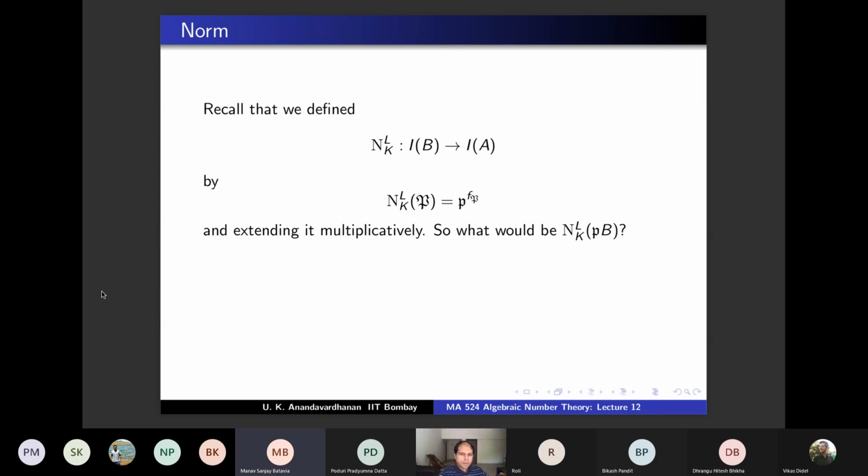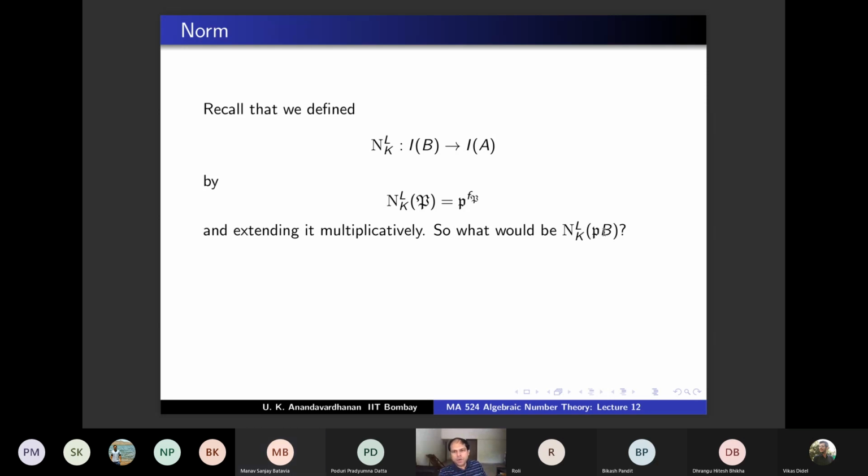P. Yeah? P. A small p? Yeah. Okay, I think it will be A actually. I said A, meaning the capital A, the ring A. No. It will be an ideal only. But what is that ideal is what we want. I mean, it will be a proper ideal. We would like to check what it is. But just see, what is pB?